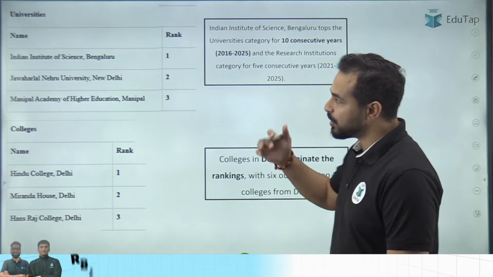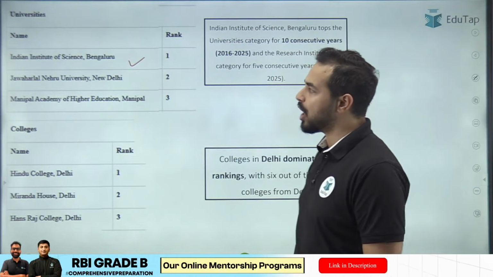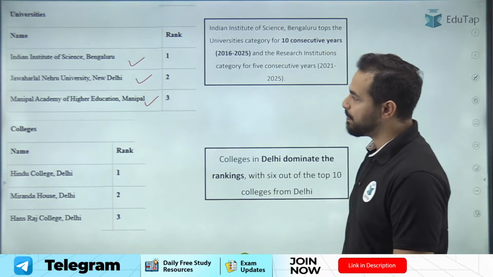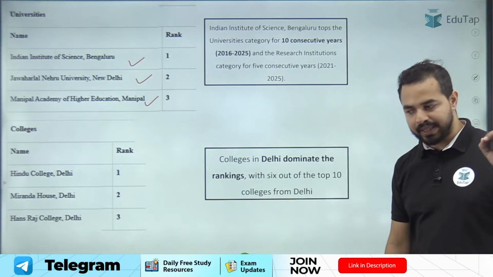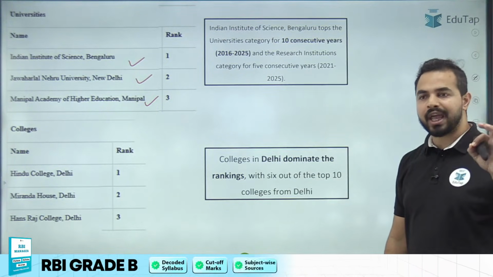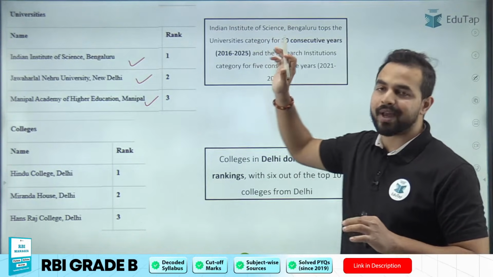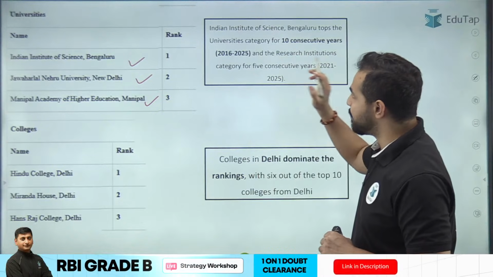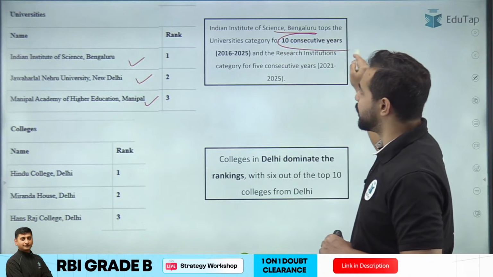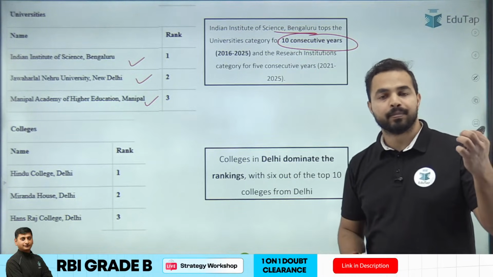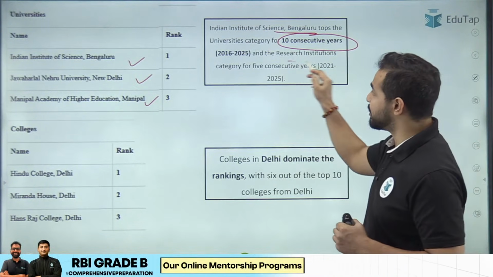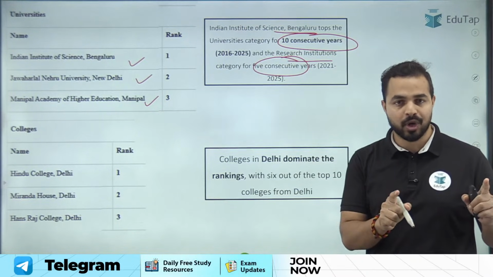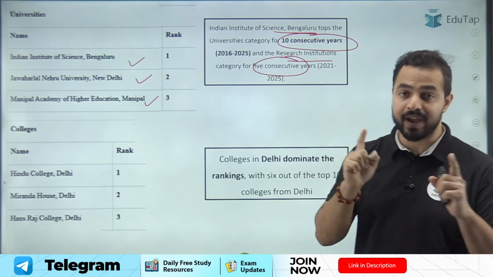Moving ahead, in terms of universities, IISc Bengaluru is on the top, followed by Jawaharlal Nehru University of New Delhi and Manipal Academy of Higher Education, Manipal on the third position. दोस्तों अगर बात करें हम बाकी की कैटेगरीज की, so here I will recommend you that आप सिर्फ टॉप परफॉर्मर को याद रखिए, like IISc Bengaluru is on the top in terms of universities. ठीक है, अगर हम बात करते हैं IISc Bengaluru की, तो for the 10th consecutive year इन्होंने अपनी पोजीशन को बरकरार रखा है, एंड अमंग द रिसर्च इंस्टीट्यूशंस आल्सो लगातार 5 सालों से इट इज ऑन द टॉप. So it is on the top in terms of universities for last 10 years and 5 years for the research institutions.